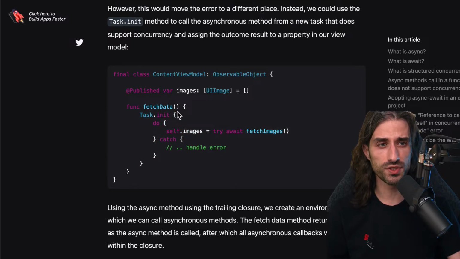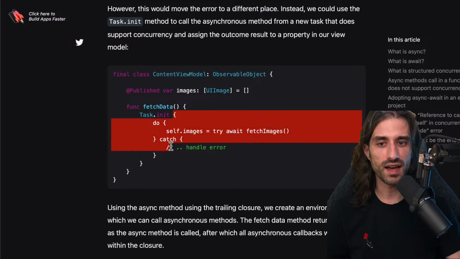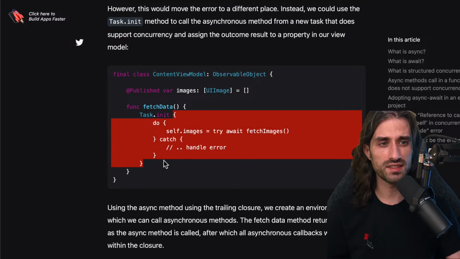By the way, this is also an opportunity to see that closures can also be async, which kind of makes sense because closures could be throwing, so there is no reason for a closure not to be able to be also async. And here you can see that this time the function fetch data is not async, it's a regular synchronous method defined inside an observable object. And what we do is that inside this method, we create a task which creates an asynchronous execution environment in which we can call async methods.